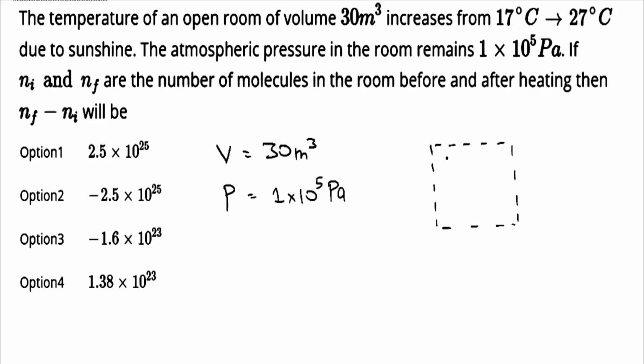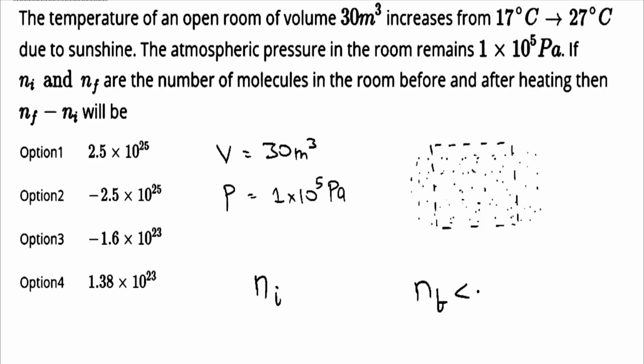Initially at 17 degrees Celsius, the gas present in the room is also at 17 degrees Celsius, and there are a number of molecules inside this room, denoted as Ni. Now when we heat the room, the gas also heats up and the distance between the molecules starts to increase, the volume expands. But since the pressure is constant, the molecules of gas start to go out of this room, as represented by the red dots. Therefore, the final number of molecules Nf will be less than Ni